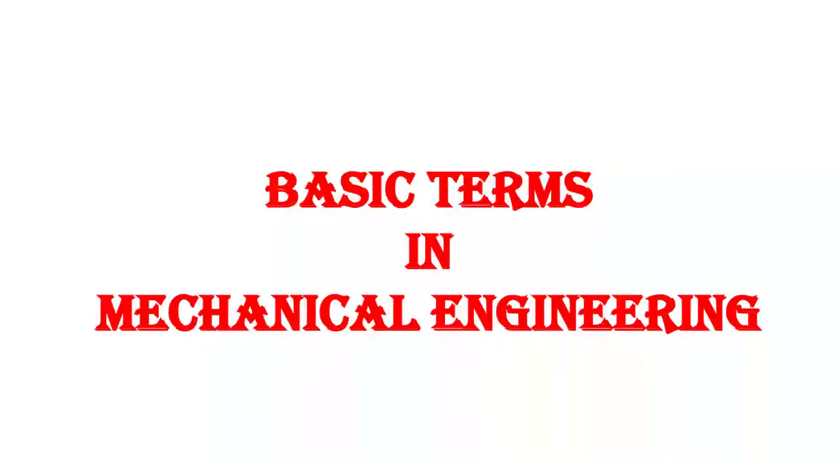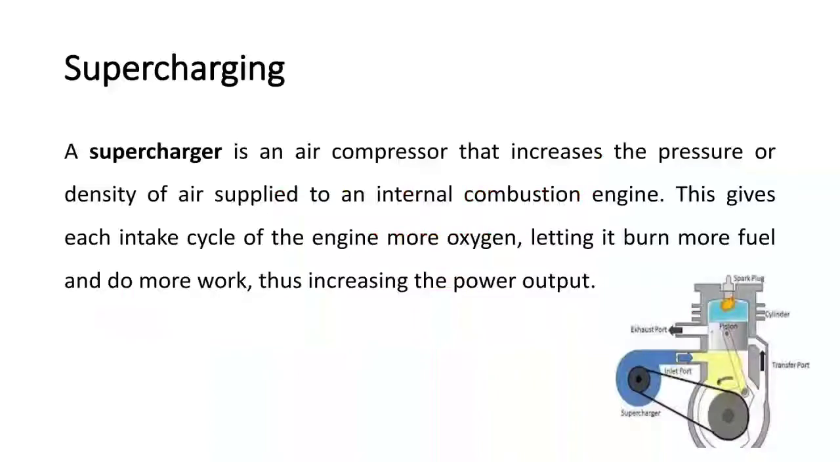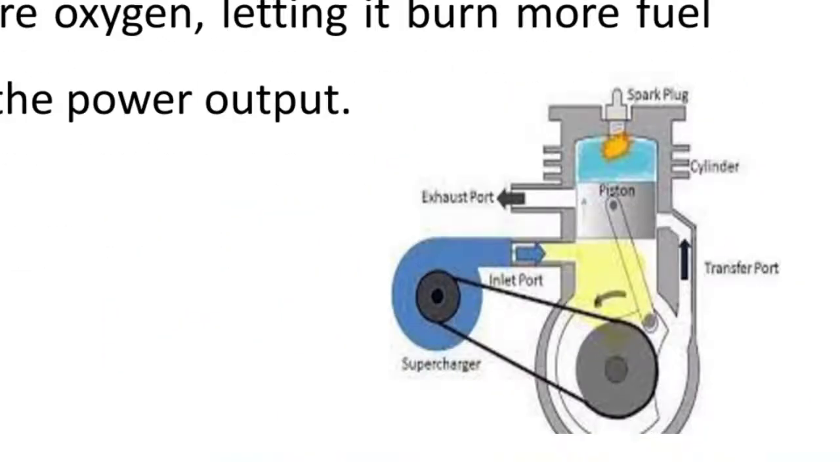In this video, we will discuss the basic terms used in mechanical engineering. So the very first term, that is supercharging. A supercharger is an air compressor that increases the pressure or density of air supplied to an internal combustion engine. This gives each intake cycle of an engine more oxygen, letting it burn more fuel and do more work, thus increasing the power output. So here you can see the supercharger, which is attached to the internal combustion engine.